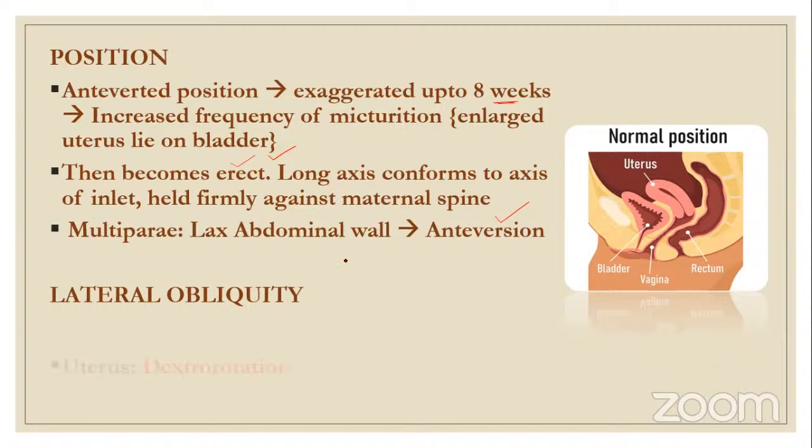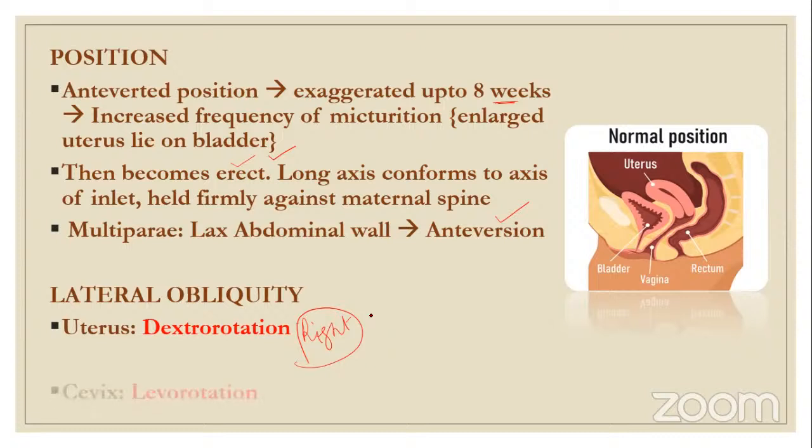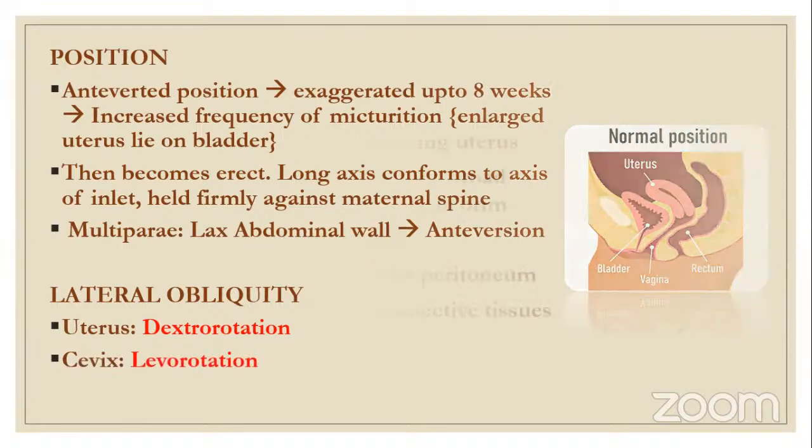And there is lateral obliquity, and the uterus is dextro-rotated. Dextro means right, so the uterus is rotated to the right side. That is why most of the changes that you see are on the right side. For example, if there is any change in the ureter, it is on the right ureter, because the uterus is rotated towards the right. And the cervix is levo-rotated. Levo means left side, so the cervix is rotated to the left. So in pregnancy, the uterus is dextro-rotated and the cervix is levo-rotated.